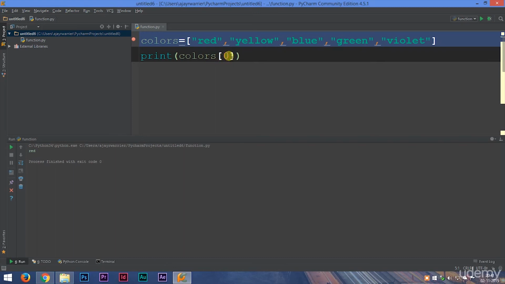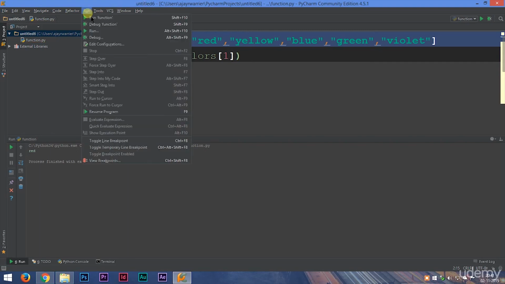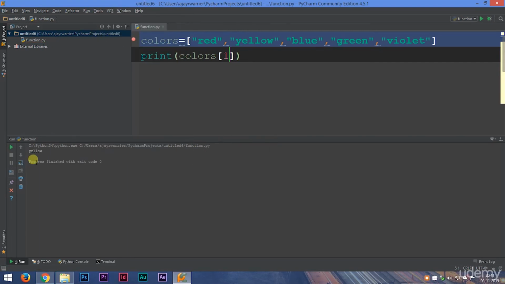We just type in the list name, open a square bracket, and inside it type in the number of the element we want to access. I already told you when we learned strings that counting starts from 0. So in order to access the first element, type in 0. To access the second element, type in 1. Let's run this again. Yellow. That means we got the second element.